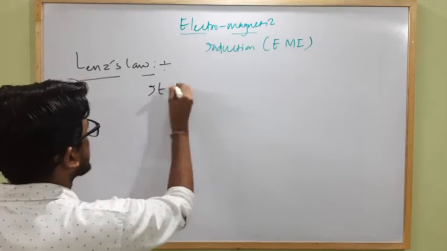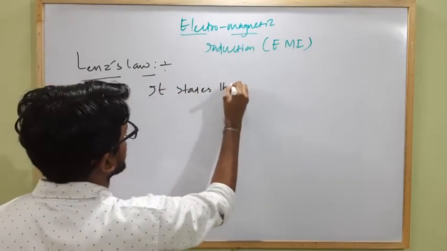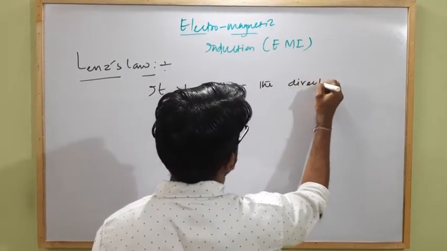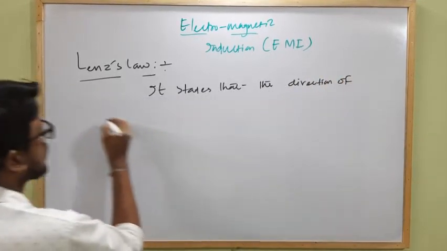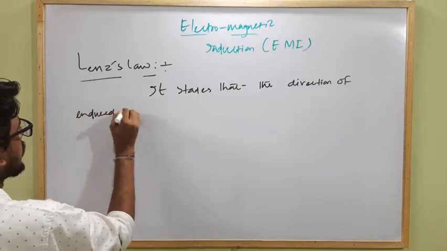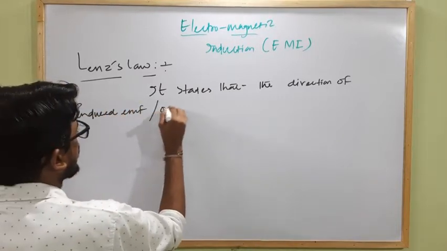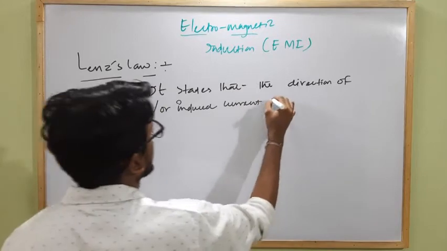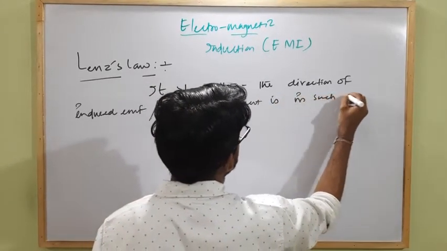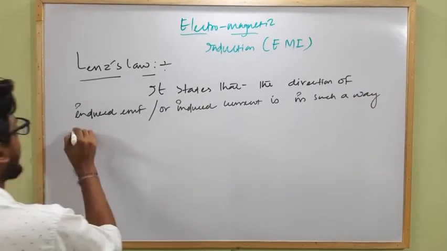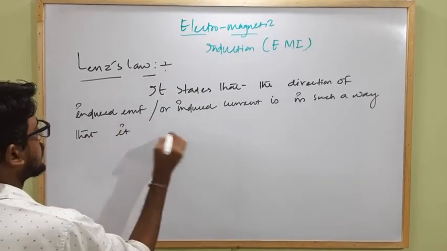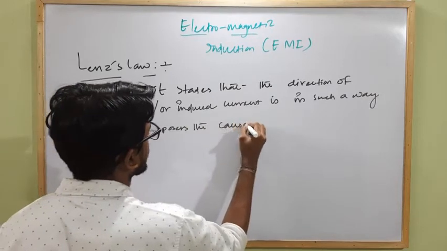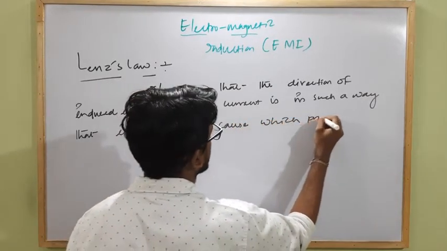It states that the direction of induced EMF or induced current is in such a way that it opposes the cause which produces it.